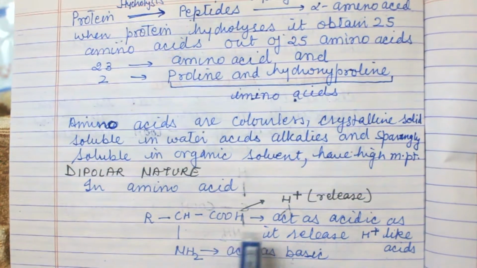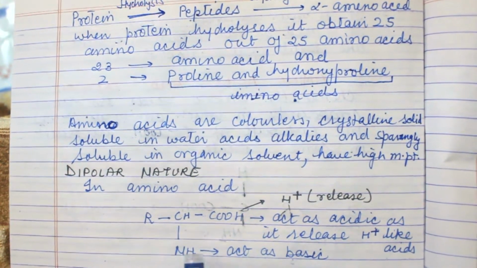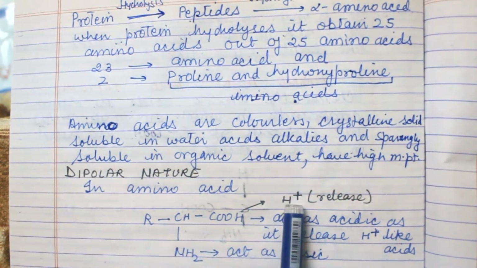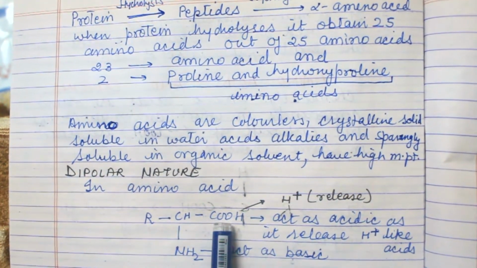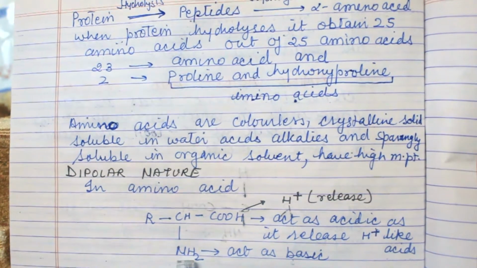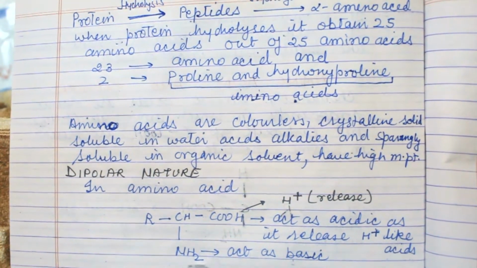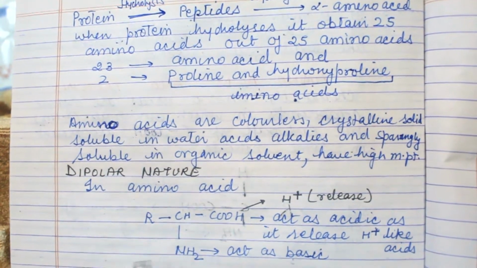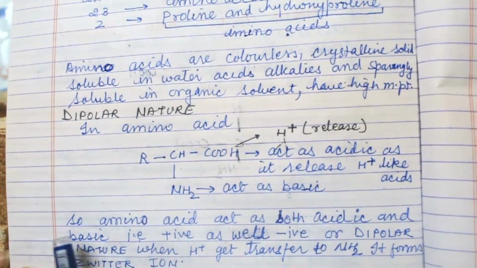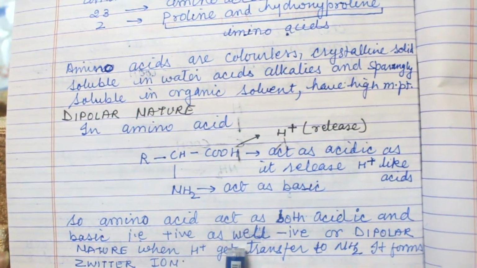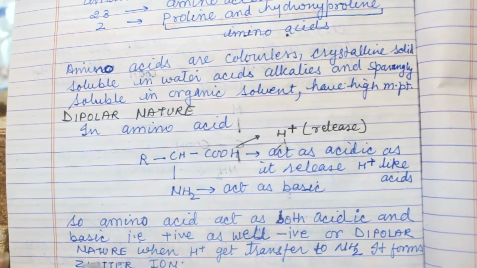Both groups are present in one amino acid, so it is dipolar. Because it releases an H atom, it becomes minus, and it gains one H atom, so it becomes plus. So because of minus and plus, it is dipolar in nature. So amino acid acts as both acidic and basic, that is positive as well as negative, or dipolar nature.